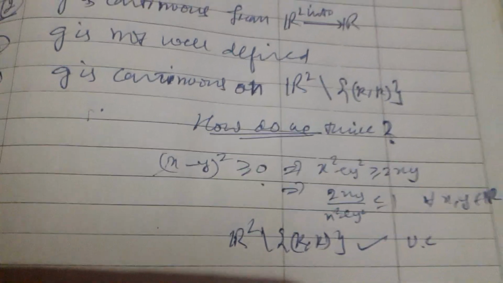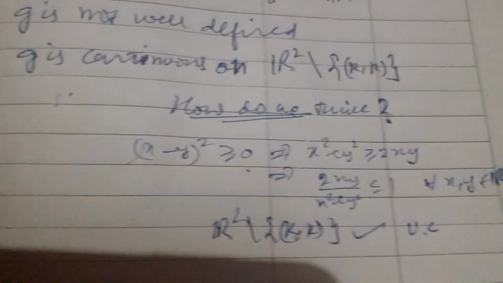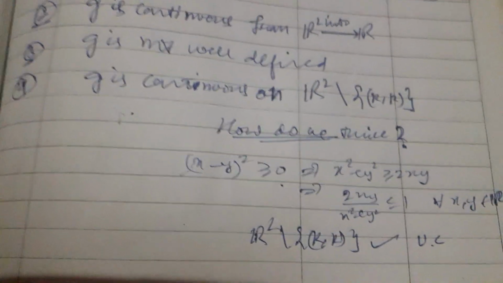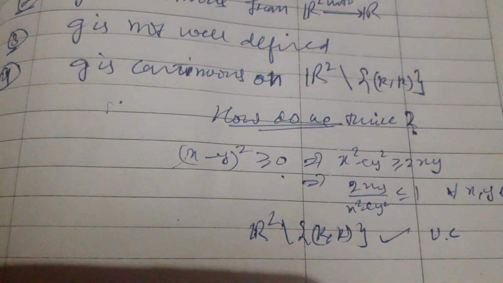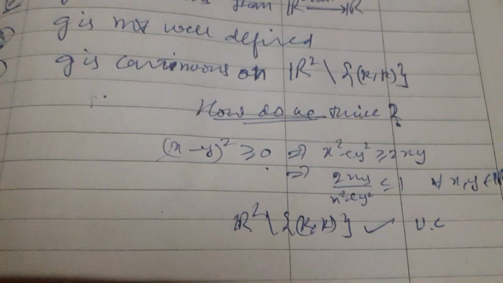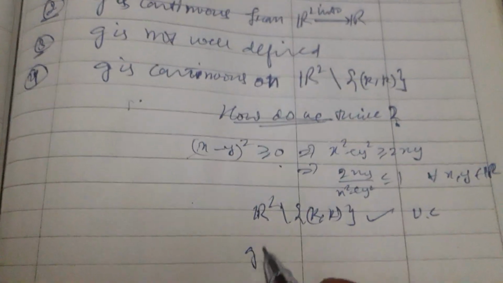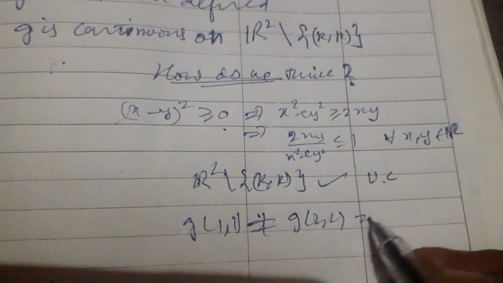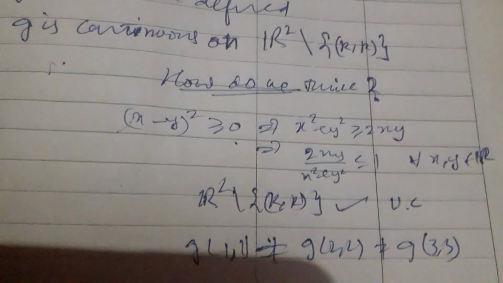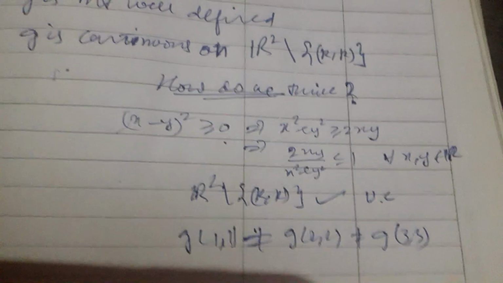Why is g only pointwise convergent? Because the function to which g converges is discontinuous. The converging function is not continuous, because at the point (1,1) the value is different from that at (2,2), different from (3,3). So g fails, and this series is not uniformly convergent at (1,1), (2,2), (3,3), (4,4).